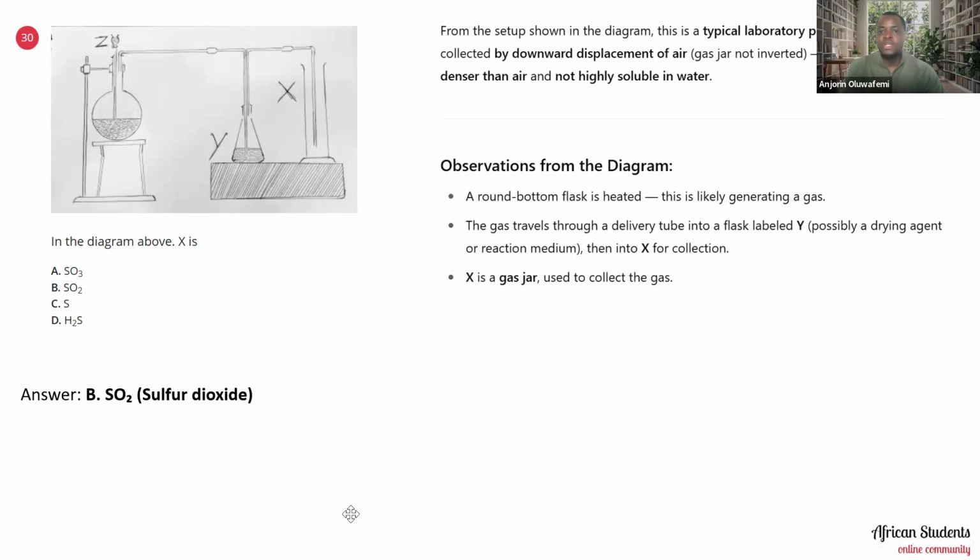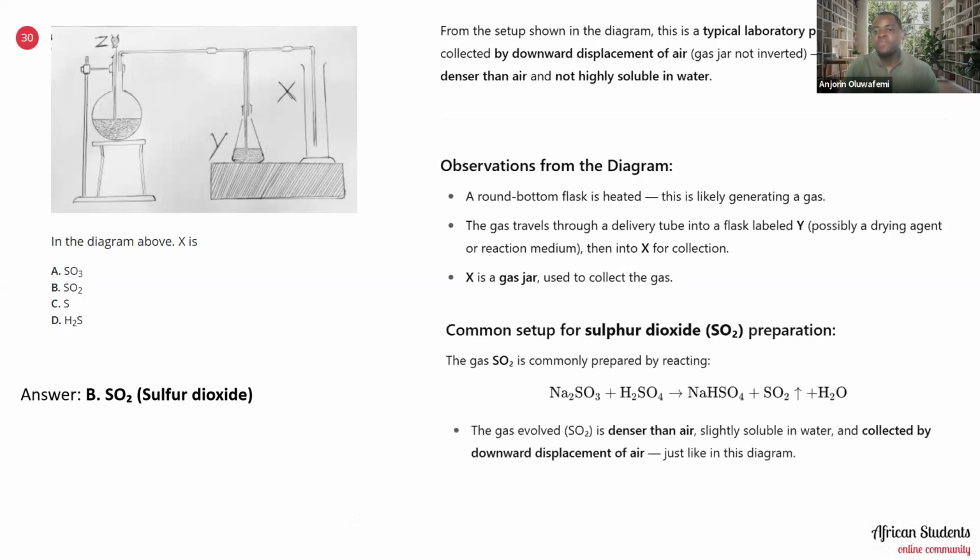Now, what are the observations that we can bring out from the diagram? A round bottom flask is heated. This is likely generating a gas. Now, the gas travels through a delivery tube into a flask labeled Y, possibly a drying agent or reaction medium, then into X for collection. X is a gas jar used to collect the gas, so it is used in collecting the gas.